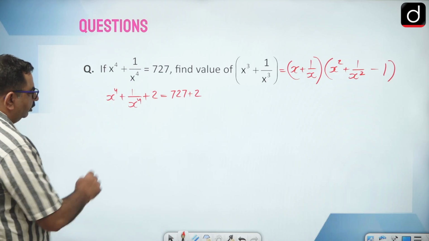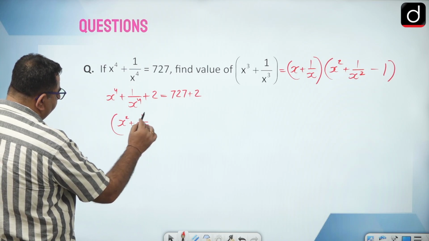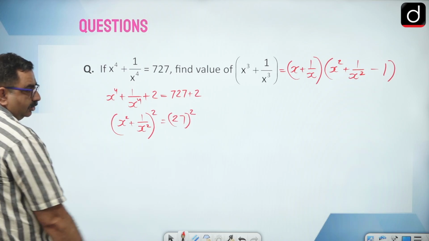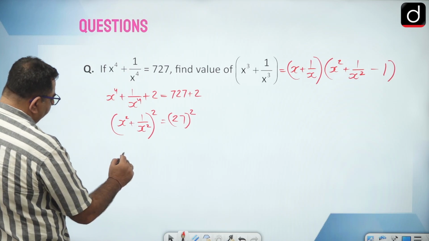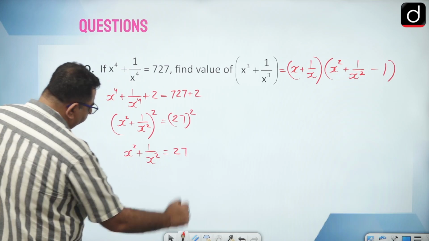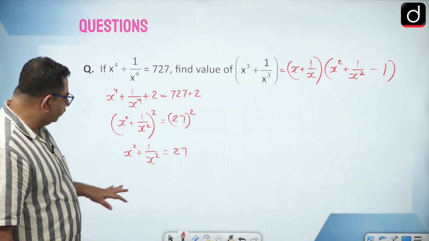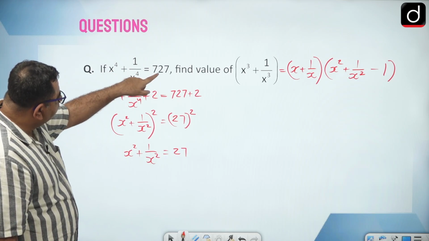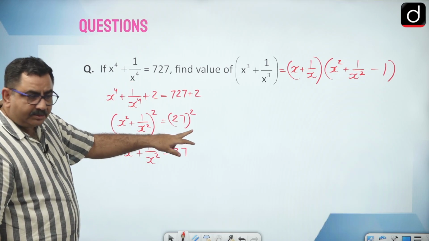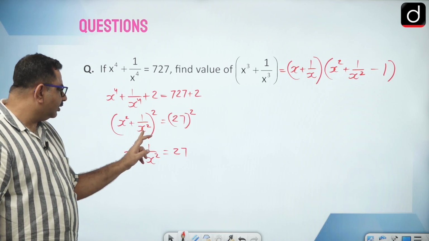Okay, so can I write this as x square plus 1 by x square whole square of that, and that is 729, which is 27 square. So from here x square plus 1 by x square is equal to what? 27. Okay, so in this way you have to find out: this expression was 729, the nearest perfect square is 729. So now we need a square here too, so just as we added 2 here, we added 2 there too. Now by adding 2, this also became a perfect square.